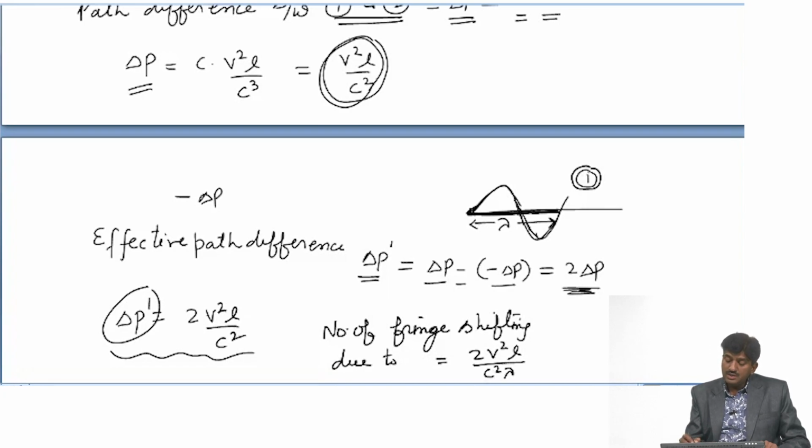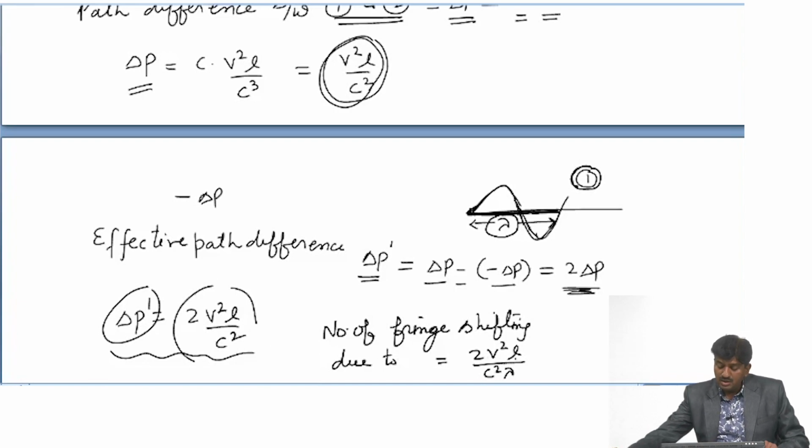One fringe is shifted due to the cover of lambda path. So, how many fringes shift due to the path difference of 2 v square L upon c square? It should be 2 v square L upon c square lambda. This is the shift in the number of fringes.